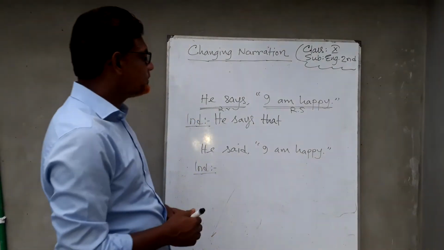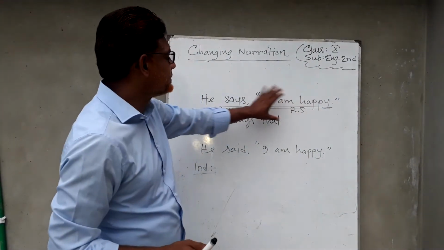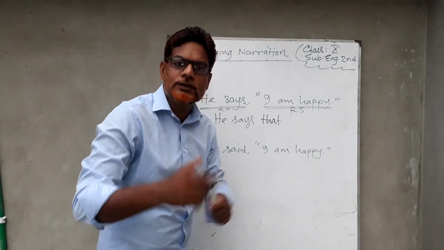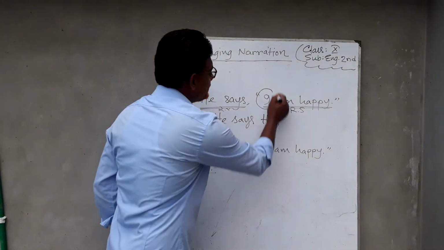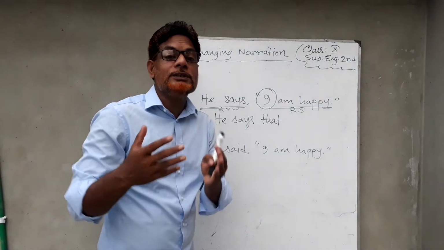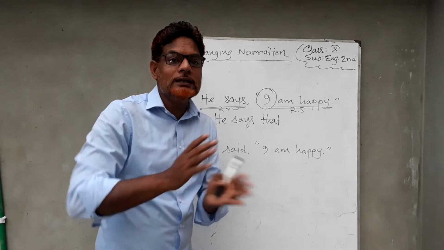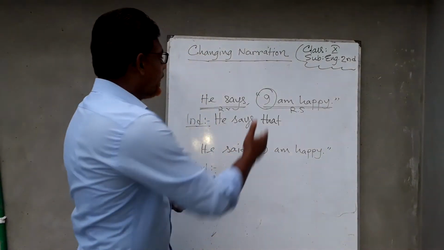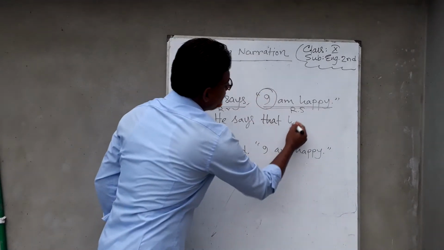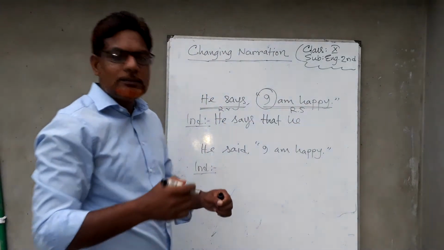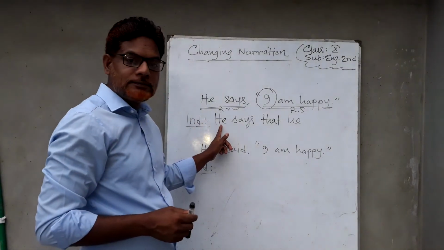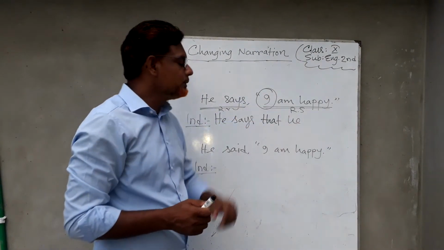Then we have to write this reported speech. To add this reported speech, first of all, we will write the subject. What's the subject here? I. But the subject of the reported speech will be written according to the listener and the speaker. He says I am happy. I means he. So we will write he here. That means the person of the subject will be changed according to the speaker. So I will be changed into he.